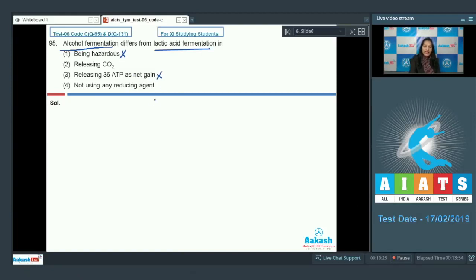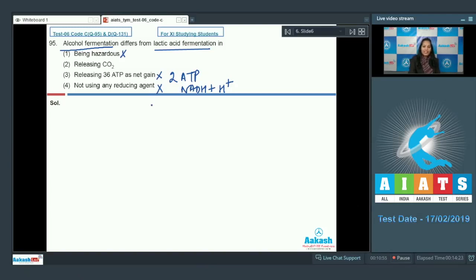No, the net gain of ATP in both the fermentation processes is 2 only. So this is not true for both. Fourth one, not using any reducing agent. This is also incorrect for both of them. Why? Because they use reducing agent called NADH plus H plus. So this option is also ruled out.